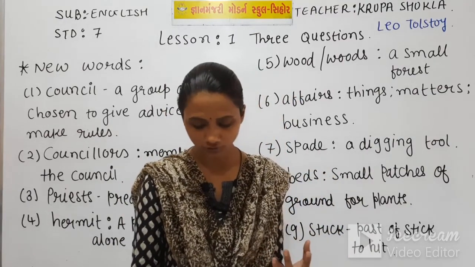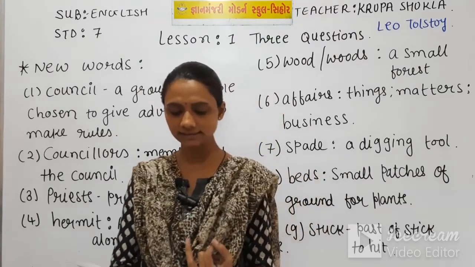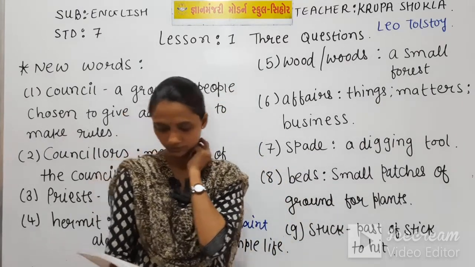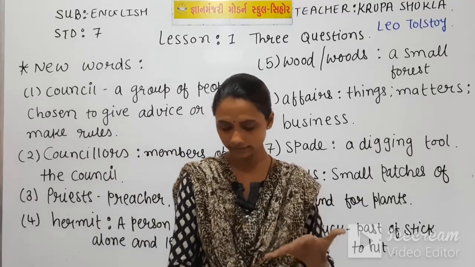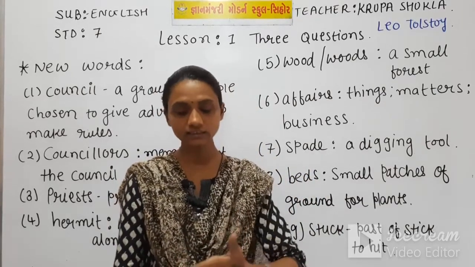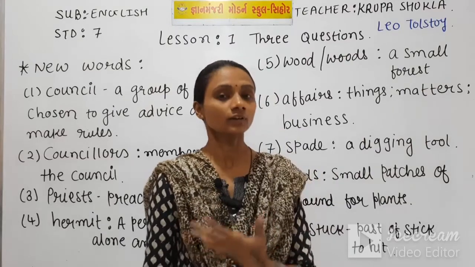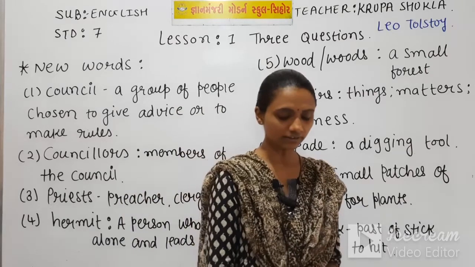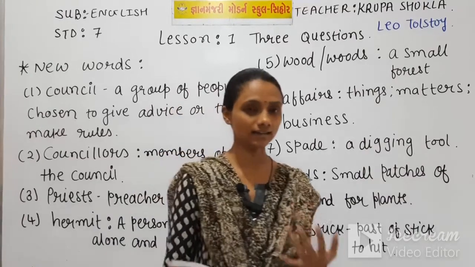The king went up to the hermit and said, I have come to you, wise hermit, to ask you to answer three questions. See, here in the picture we can see the hermit with a spade, and one person standing before that hermit in simple clothes, and that is our king. We can see the humbleness of the king in this paragraph, as the king didn't introduce himself as a king. He just told the hermit that he had come to him and he wanted three answers to his questions.